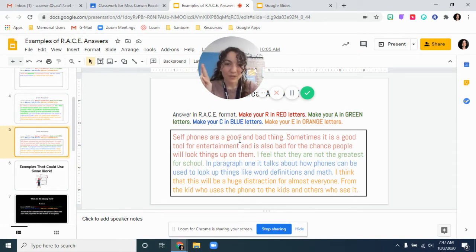Then one more. So it says, cell phones are a good and bad thing. Sometimes it is a good tool for entertainment, and it's also bad for the chance people will look things up on them. So that's my R. A, I feel they are not the greatest for school.